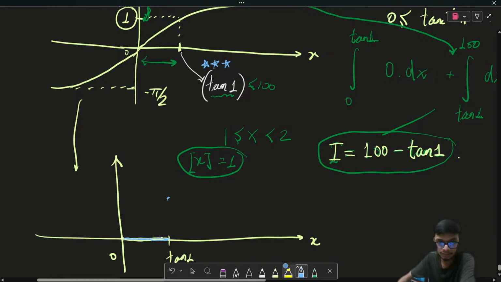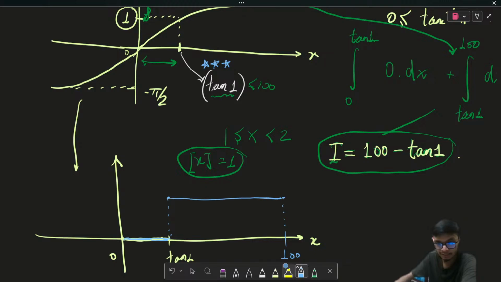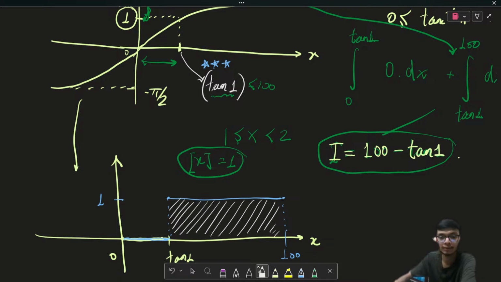And from tan 1 to 100, it is going to be equal to 1, right? So it is a step constant function like this. So the ultimate area we need to find out is this particular area. I hope this solution is clear to all of you.